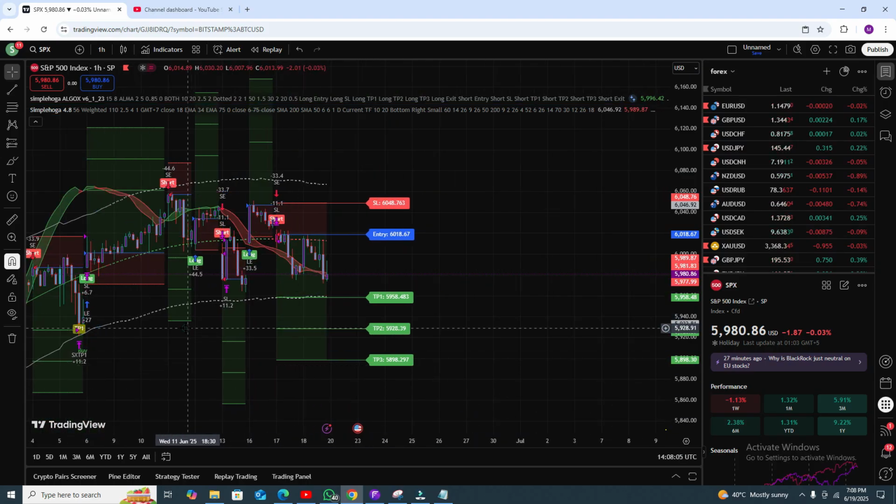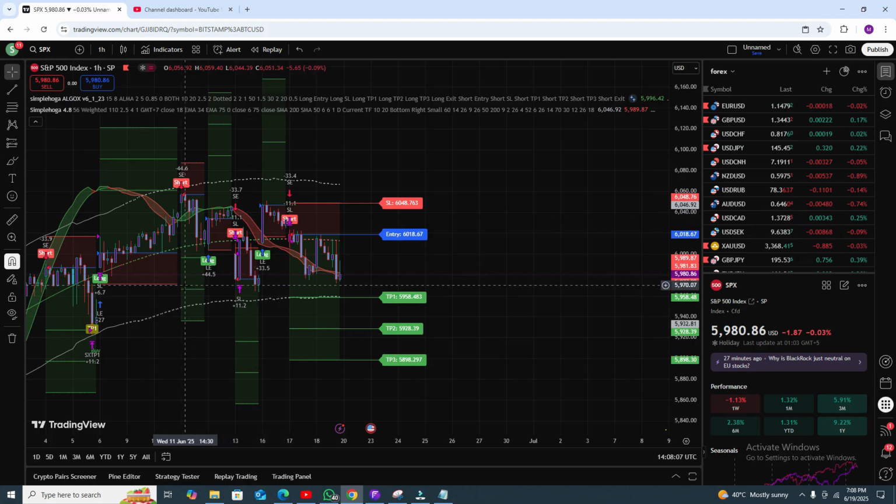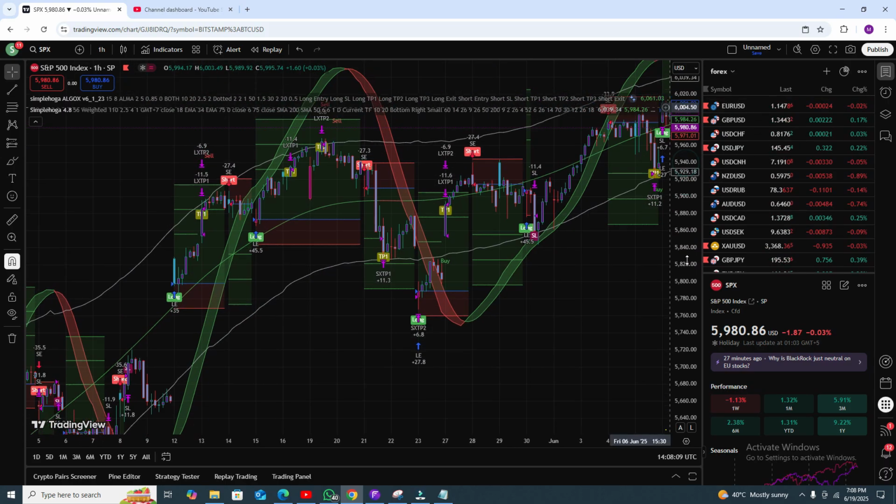How? Like this one. This one is the RSI. Let me show you some more details so you can get more results here.